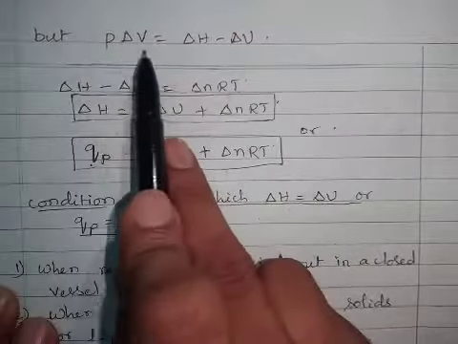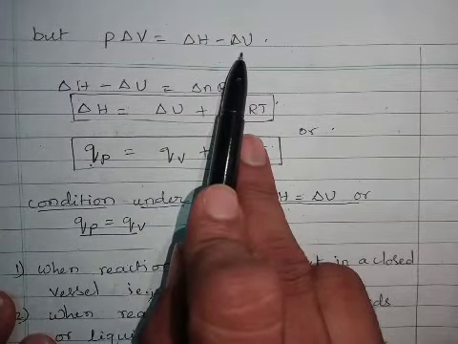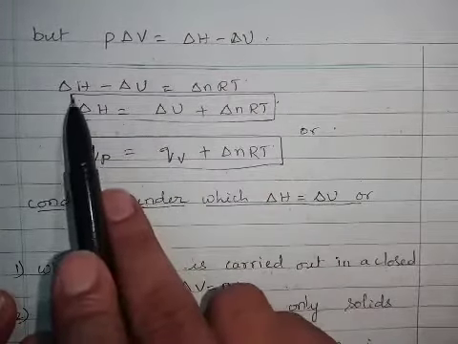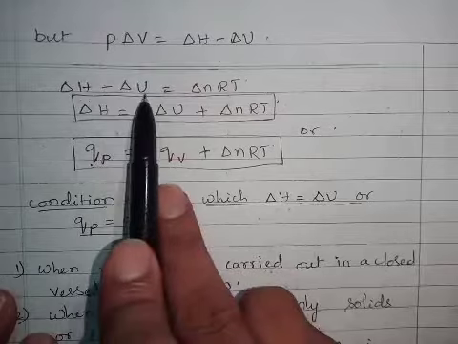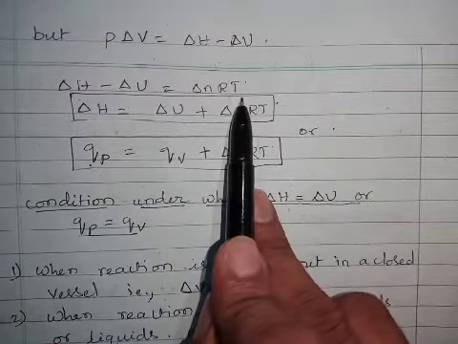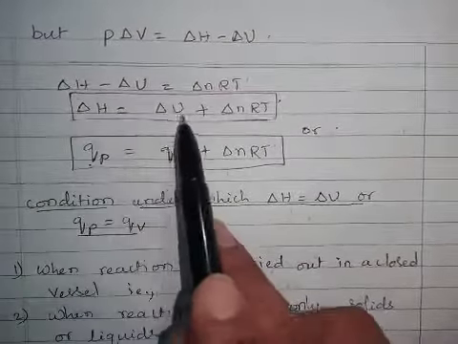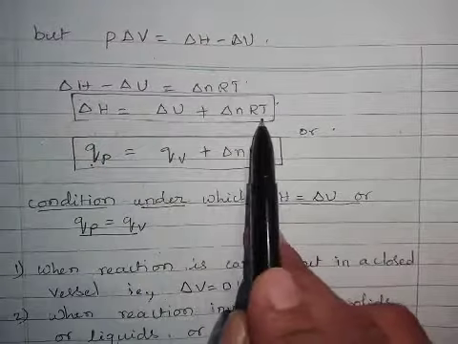But P delta V is equal to delta H minus delta U. So delta H minus delta U = delta N RT, which gives delta H = delta U plus delta N RT.